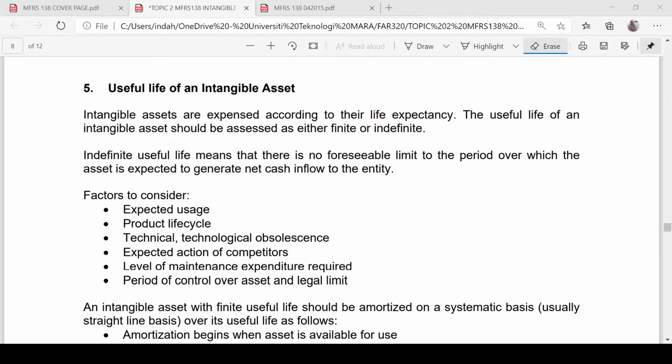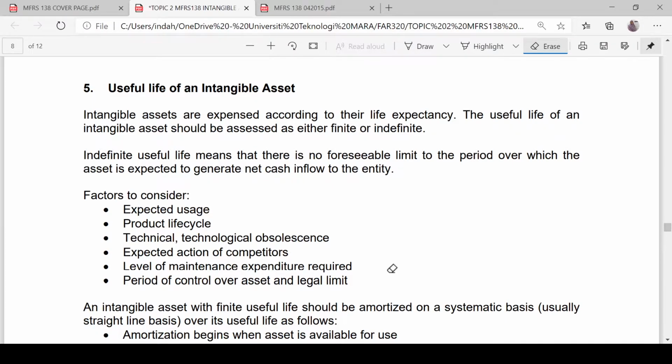Alright, so what about the useful life of an intangible asset? Intangible assets are expensed according to their life expectancy, meaning that the cost of intangible assets is to be allocated every year throughout its useful life. The useful life of an intangible asset should be assessed as either finite or indefinite. Indefinite useful life means that there is no foreseeable limit to the period over which the asset is expected to generate net cash inflow to the entity.